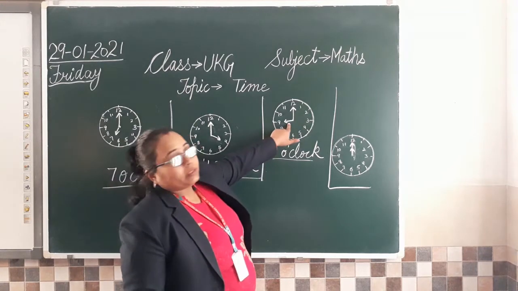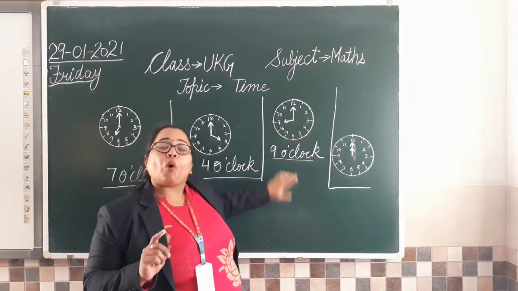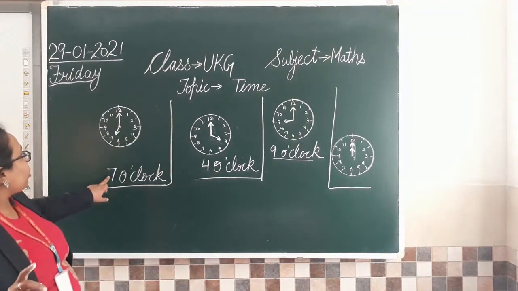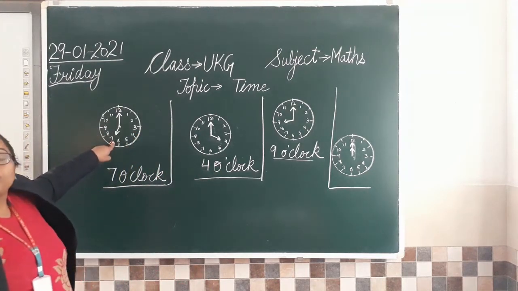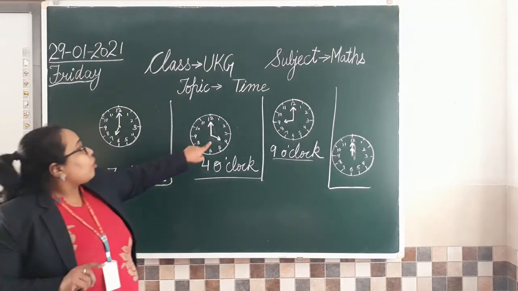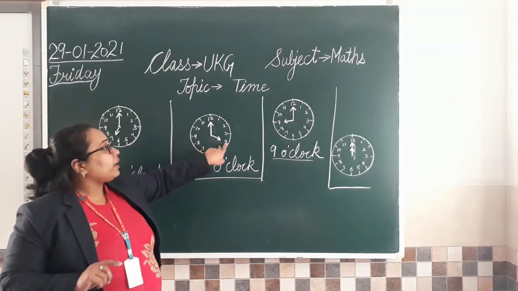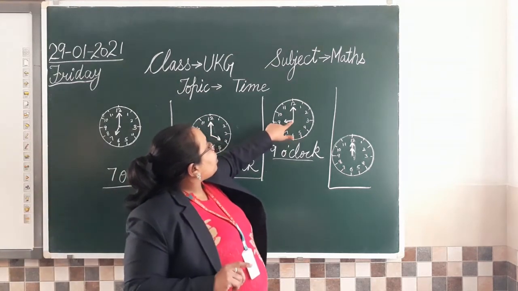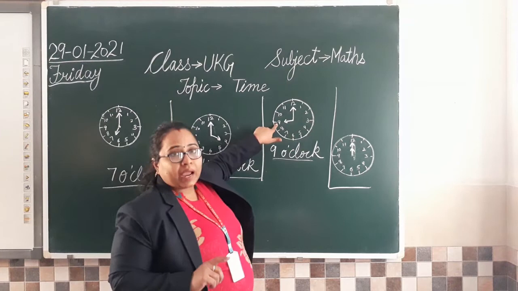हम वो टाइम वो होता है जिस तरह स्मॉल निडल पॉइंट करती है, right? This is what you have learned. 7 o'clock because the small hand is pointing towards 7. 4 o'clock क्योंकि जो हमारा small hand है वो 4 को point कर रहा है. Then 9 o'clock because the small hand is pointing 9.